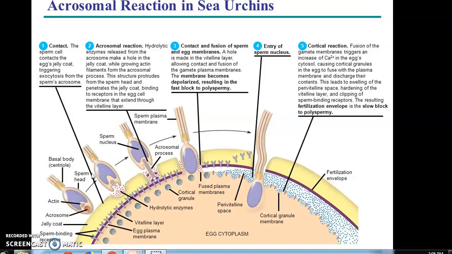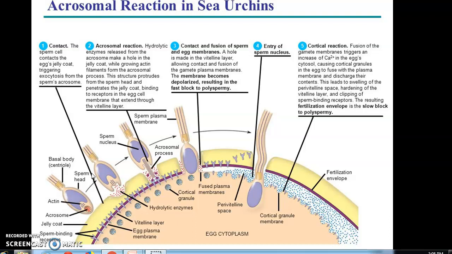Third process is contact and fusion of the sperm and egg membrane. A hole is made in the vitelline layer, allowing contact and fusion of the gametes' plasma membrane. The membrane becomes depolarized, resulting in the fast block to polyspermy. Entry of the sperm nucleus, and the fifth process is the cortical reaction.